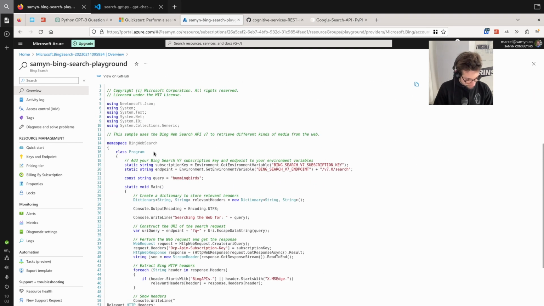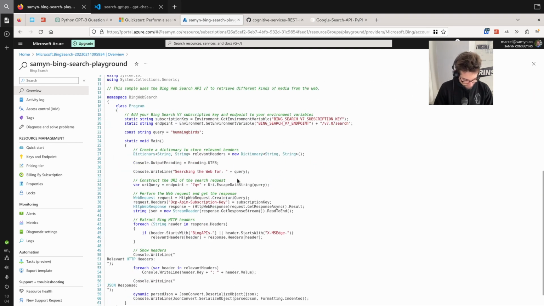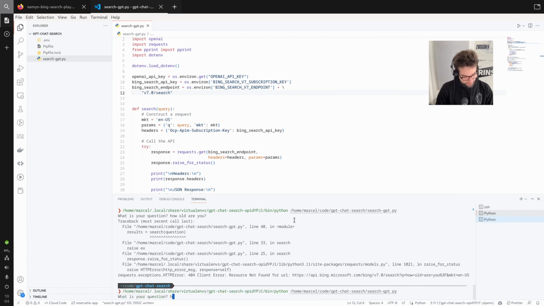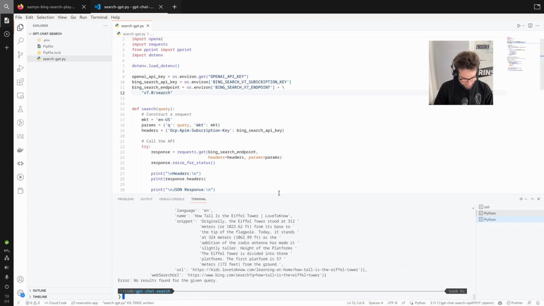Sample code. Yeah, okay. Search v7 endpoint slash v7.0. Oh, there's no slash Bing there. There we go. So, how tall is the Eiffel Tower? Okay, perfect.